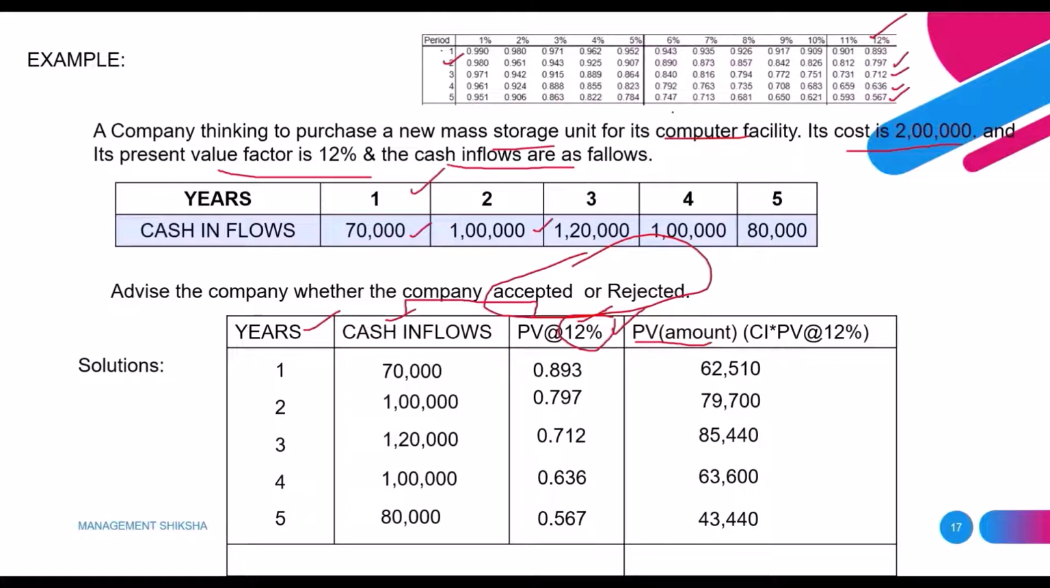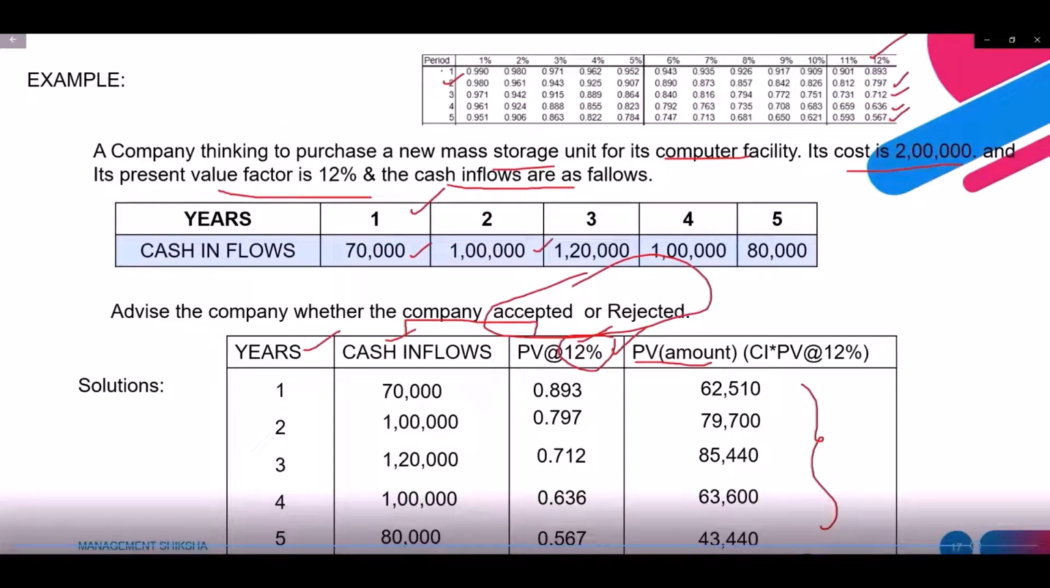If we total the present value amounts, we'll get 3,34,690 rupees. Now we have the total present value and the original investment. If we apply these values in the formula, 3,34,690 minus the investment of 2 lakhs, we'll get the net present value of 1,34,690. Okay, this is the overview of net present value.